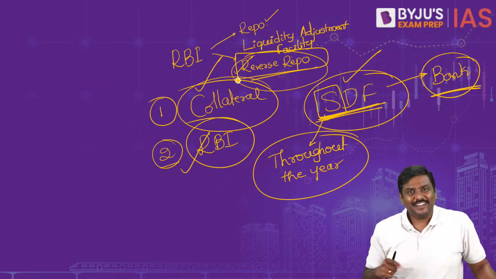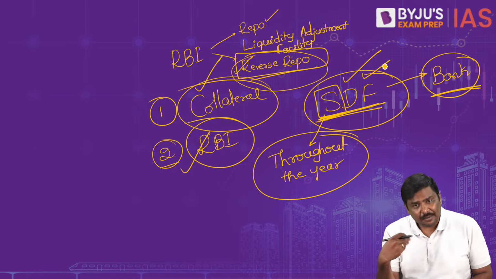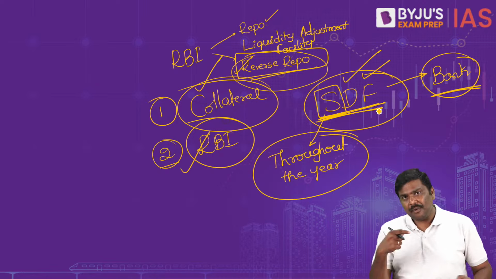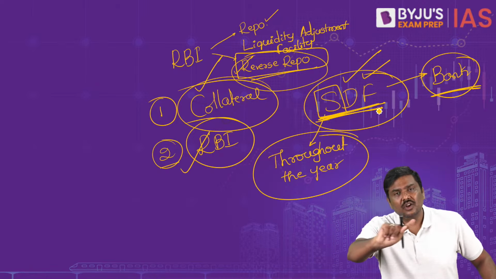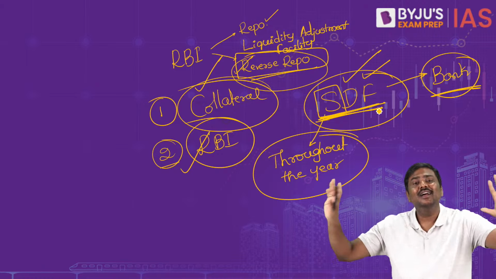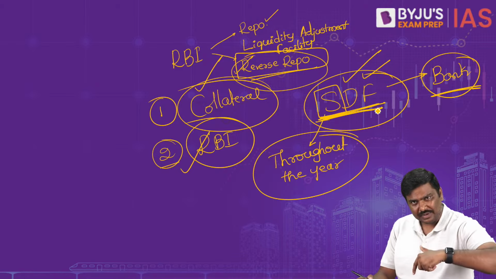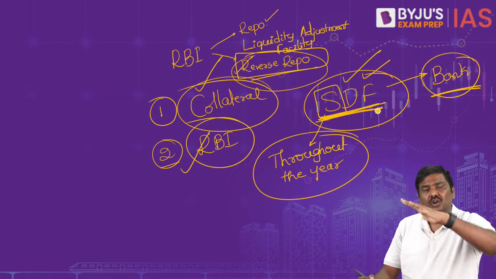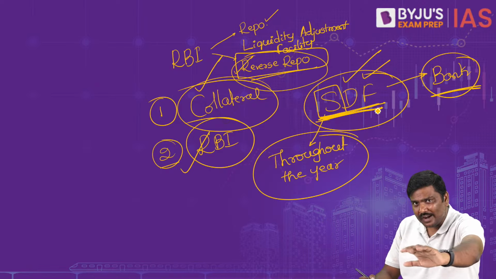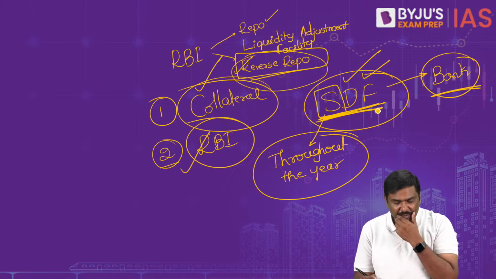So what will happen? That is the reason why RBI says in case of standing deposit facility, I repeat, collaterals will not be given by RBI. Simple. So under the SDF, banks can keep a deposit with RBI, and the RBI will not provide any kind of collateral to the banks. That's the second very important feature. Now tell me the third one.